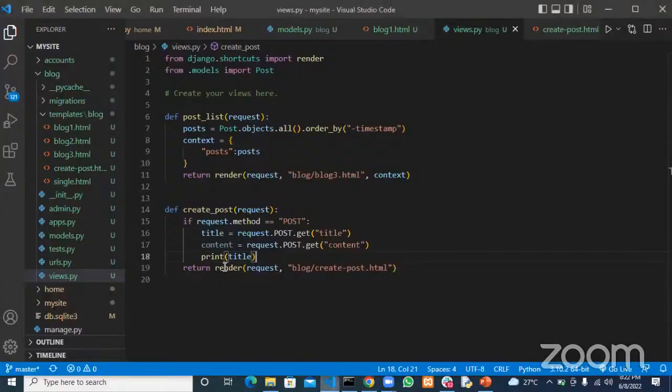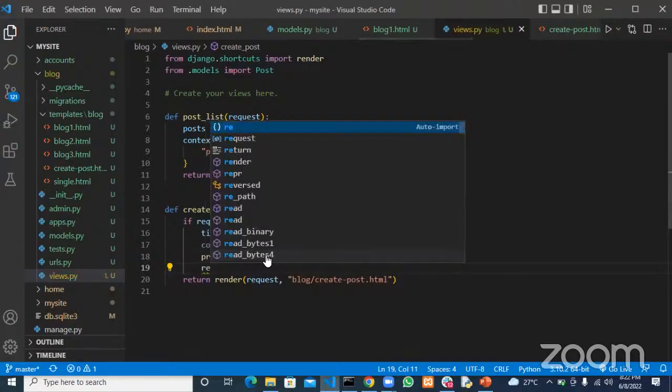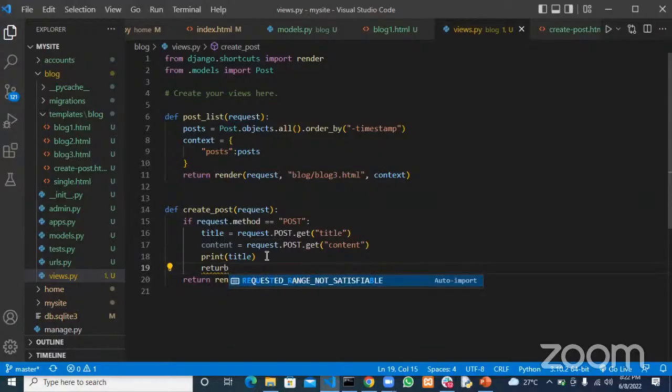All right, so till now, after getting this, what do we want to do? We want to return, or redirect, because after grabbing this, we have to go somewhere. Once a request is a post method, we have to go somewhere after that has been posted.